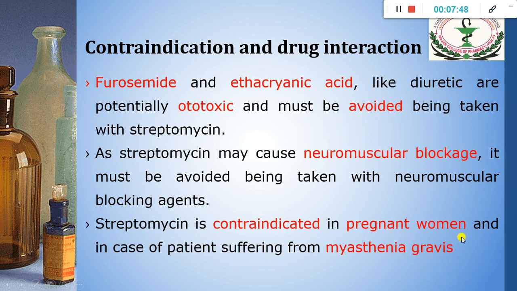It is contraindicated in pregnant women, as that may lead to deafness of the baby, and also it is contraindicated in myasthenia gravis, as streptomycin may have a neuromuscular blocking effect, so that may worsen the condition of the myasthenia gravis patient. So in the patient who is suffering from myasthenia gravis, streptomycin is strictly contraindicated.